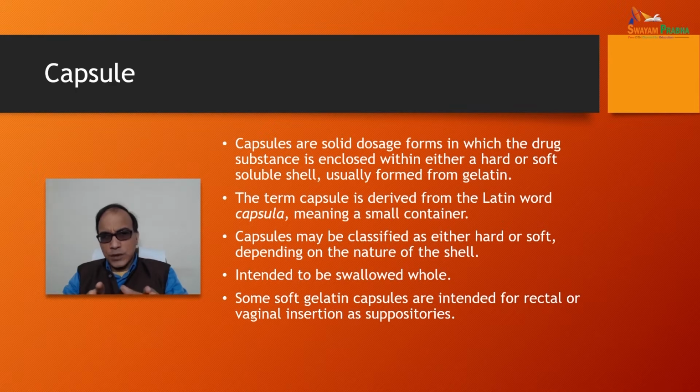Most capsules of both types are intended to be swallowed whole. However, some soft gelatin capsules are intended for rectal or vaginal insertion as suppositories. In case of some hormonal capsules, they may be inserted through the rectal or vaginal route.